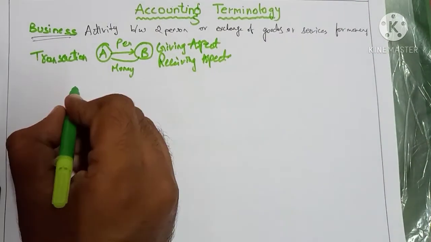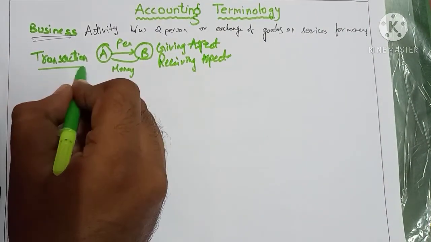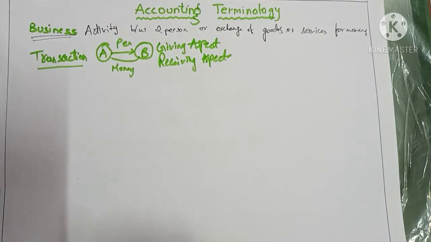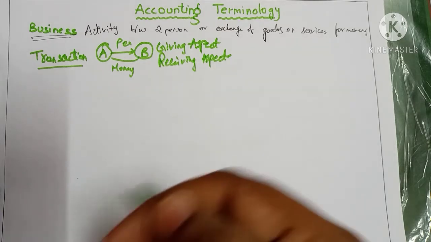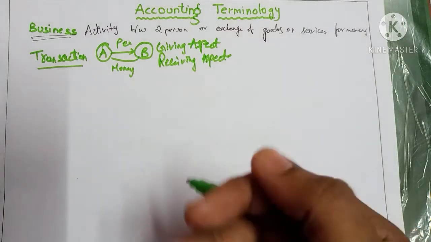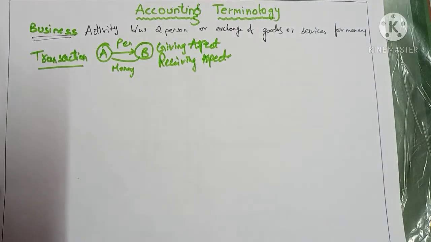So here we can say that it is a transaction. Transaction means an event where two persons exchange goods for money, monetary value, or for another good. It should include a giving aspect and a receiving aspect.